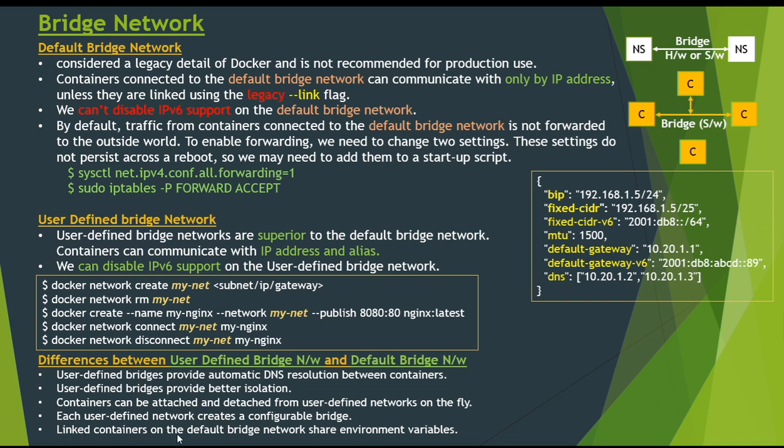Then we have, linked containers on the default bridge network share environment variables. Originally, the only way to share environment variables between two containers was to link them using the --link flag. This type of variable sharing is not possible in user-defined networks. However, there are superior ways to share environment variables, like multiple containers can mount a file or directory containing the shared information using a Docker volume we have seen earlier.